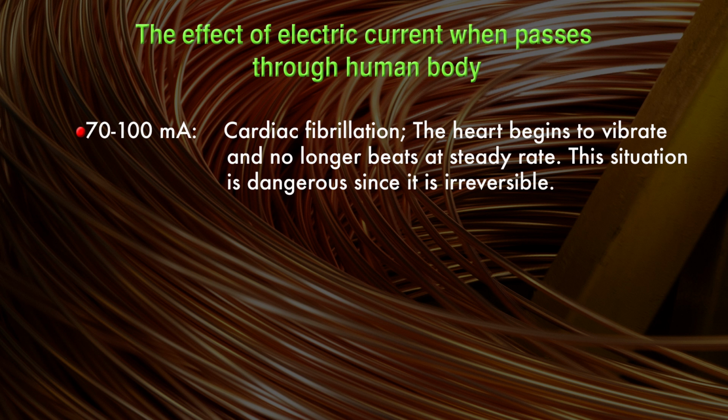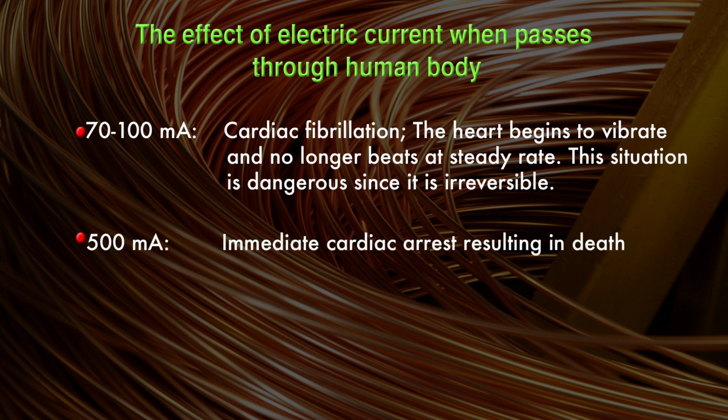If current flowing through the human body is around 70 to 100 milliampere, there will be a cardiac problem and the heart begins to vibrate and no longer beats at a steady rate. This situation is dangerous since it is irreversible. Now, if current flowing through the human body is around 500 milliampere, then he or she will suffer immediate cardiac arrest resulting in death.